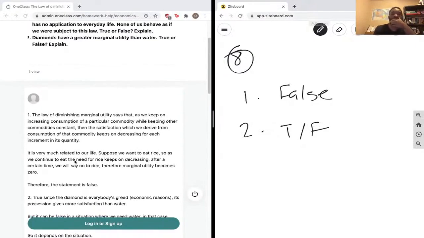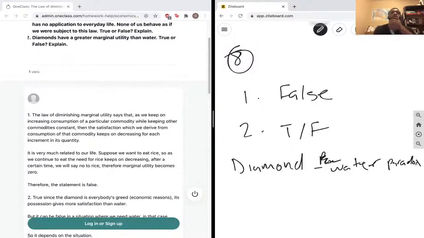First of all, it's true because of the diamond-water paradox. And this is just telling us that although diamonds are not essentially a necessity, they're not a necessity at all, and water is a necessity.